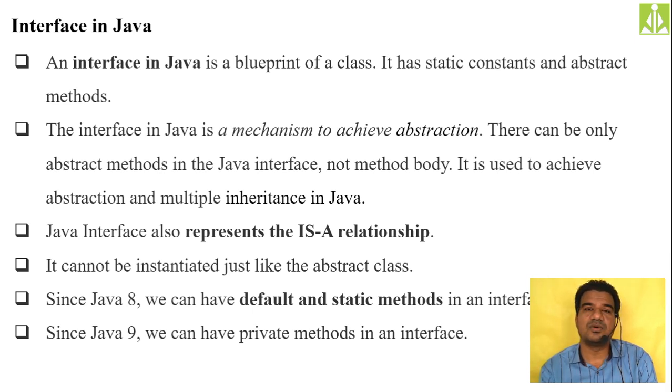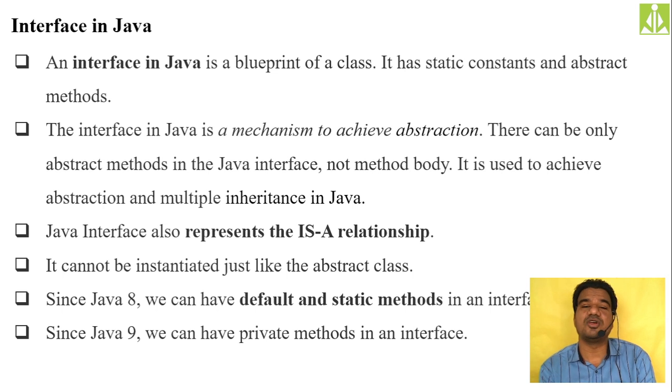Okay, and then when it comes to methods inside an interface, we can keep only the public methods, and they need to be abstract. Abstract means they are not going to have any body. Those methods are not going to have any body. Simply we put the method signature with parameters.